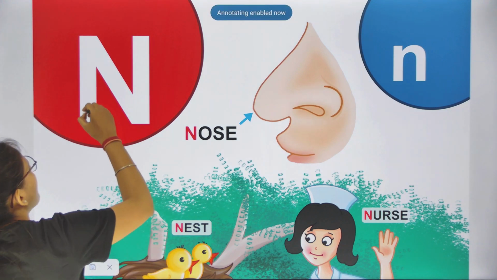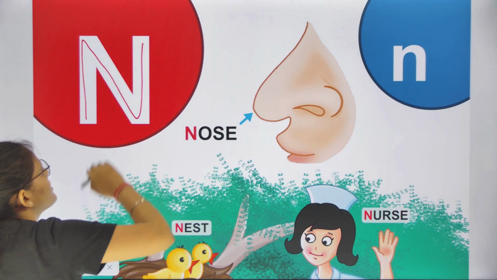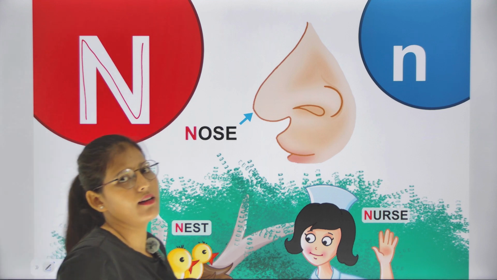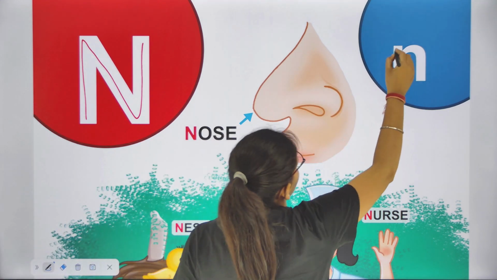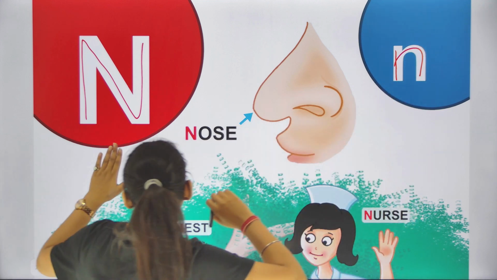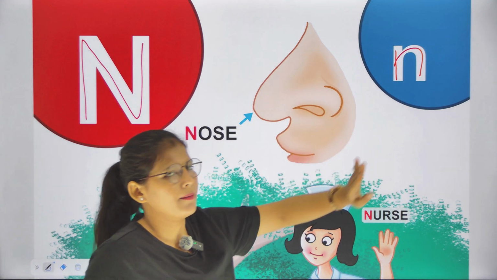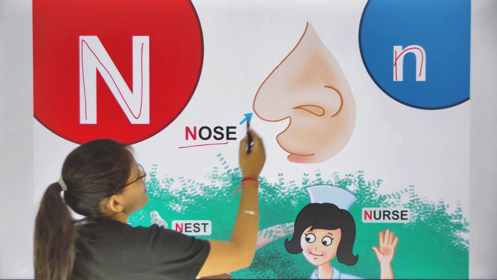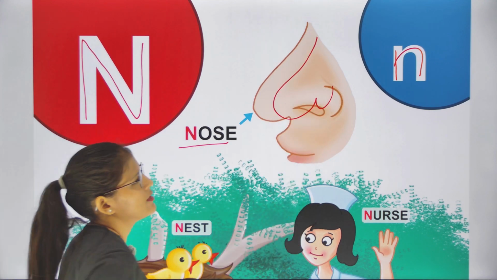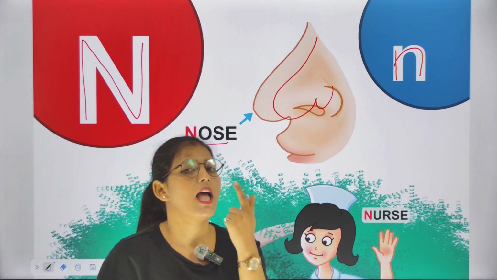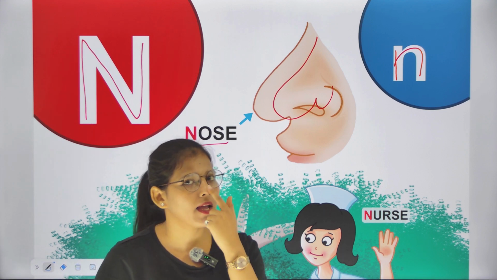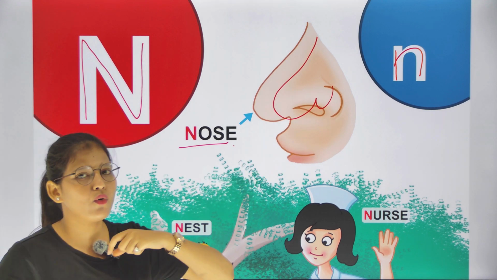Now come on, next letter, that is N. This is capital N, and this is small n. Capital N, small n. So N for class, nose. See, we have one nose and we smell with our nose. हम अपनी nose से क्या करते हैं? Smell करते हैं. N is for nose.